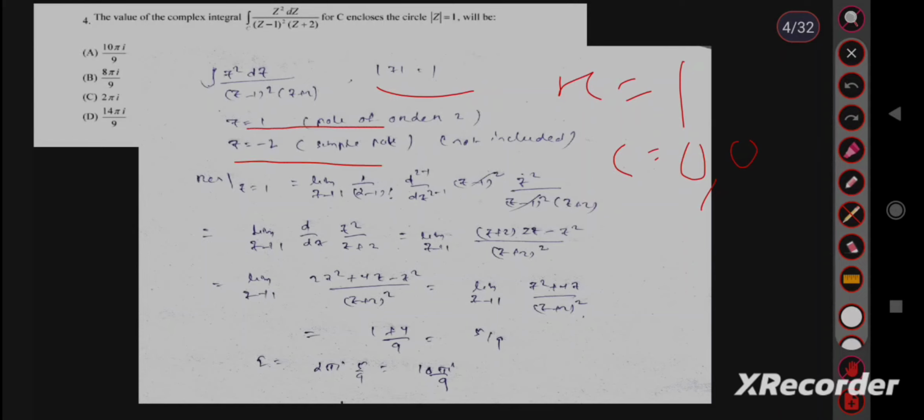But z equal to -2 is not included inside the unit circle, so the pole of order 2, z equal to 1, is the required pole.